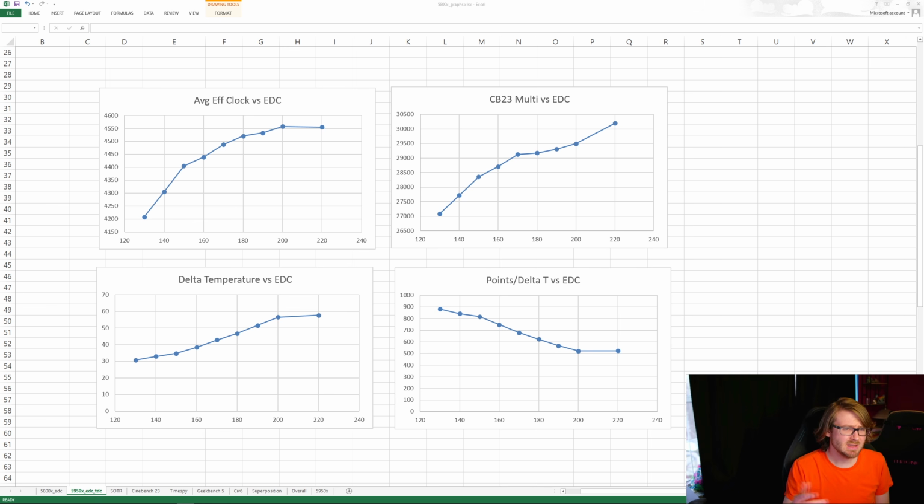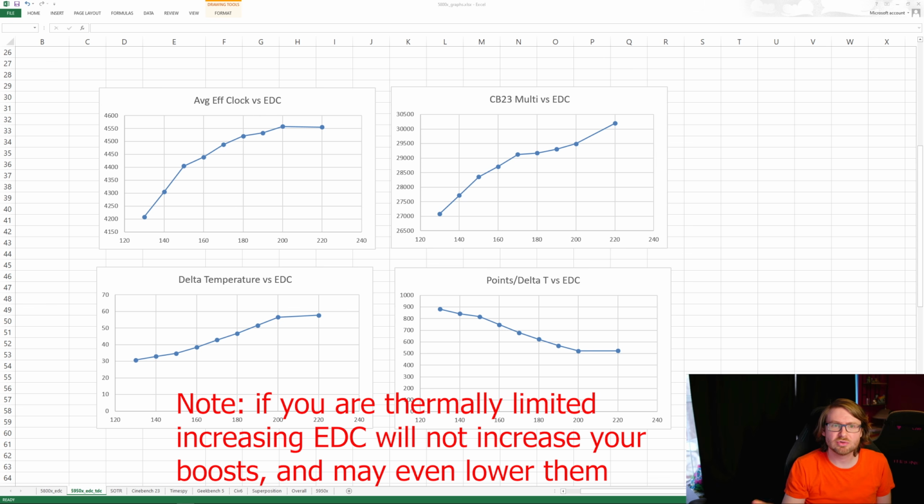So I have my 5950X graphs here. What you're going to do is set an EDC, maybe start with your motherboard limits or whatever you had, run Cinebench 23 a couple times, take the average, and take the delta temperature between ambient or your water temperature and the max temp it reached. Find your average effective clocks at the end of the run and record these as a data point. Then change your EDC and record them again, and then change your EDC and find the trend. Maybe find the EDC you like, find where it gets too hot, find where the scores drop off, okay?